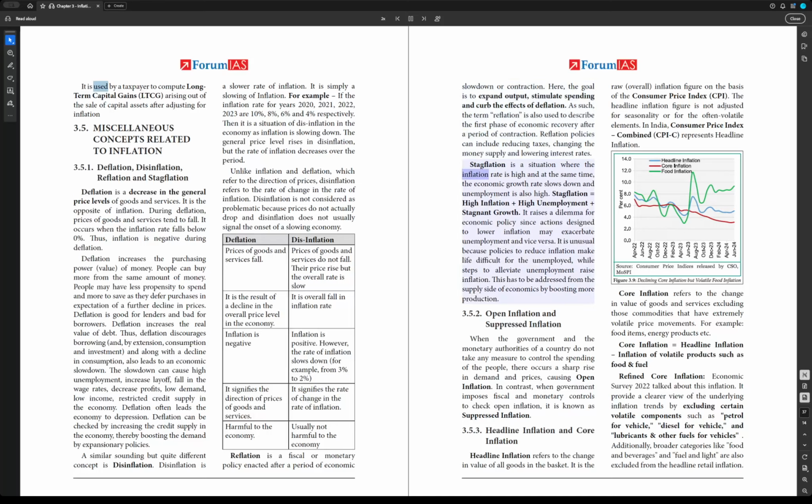Stagflation is a situation where the inflation rate is high, and at the same time, the economic growth rate slows down and unemployment is also high. Stagflation equals high inflation plus high unemployment plus stagnant growth. It raises a dilemma for economic policy, since actions designed to lower inflation may exacerbate unemployment and vice versa.